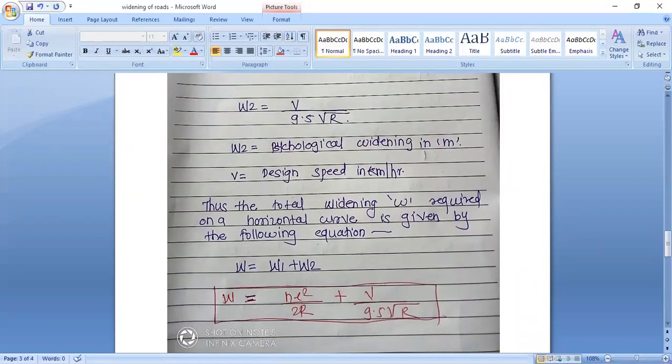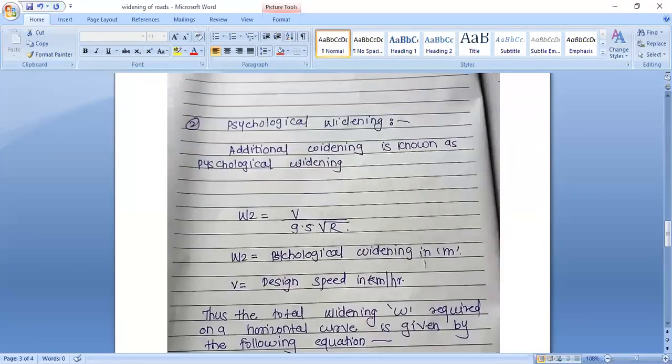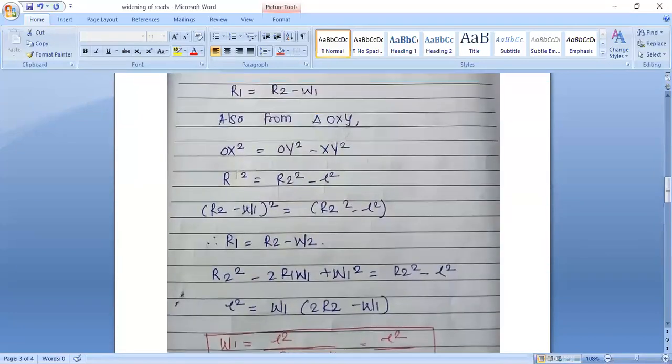W is equal to N L square divided by 2R plus V divided by 9.5 root of R. Remember this formula and try to understand the derivation of widening of road.